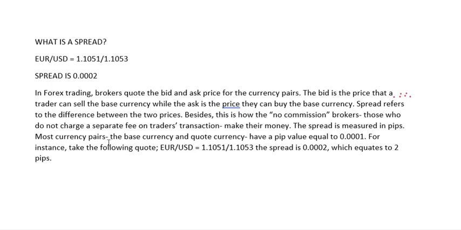Most currency pairs, the base currency and the quote currency, this is the base and this is the quote currency, have a pip value equal to 0.001. For instance, take the foreign quote. This is the base and this is the quote. So for you to get the spread, you have to subtract this one from this one, the difference between these, that is what we call spread.